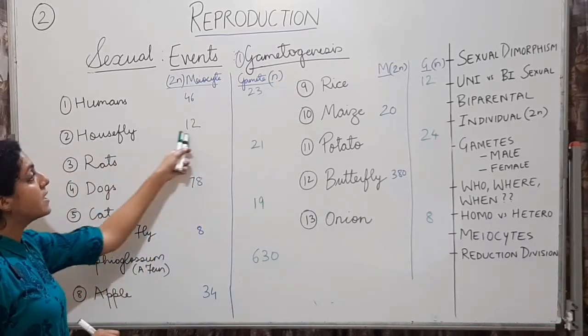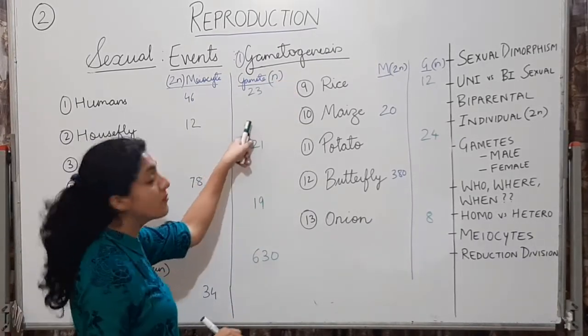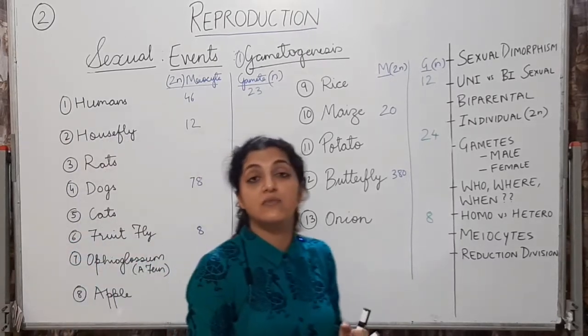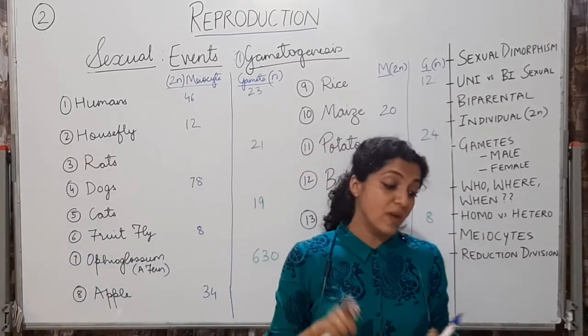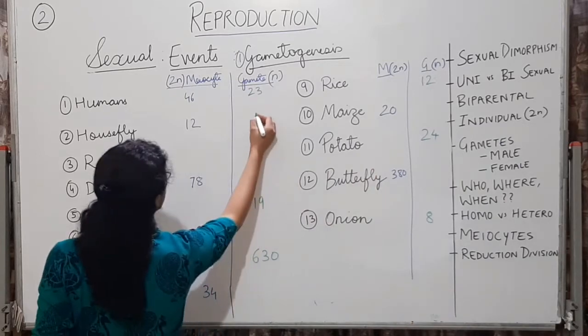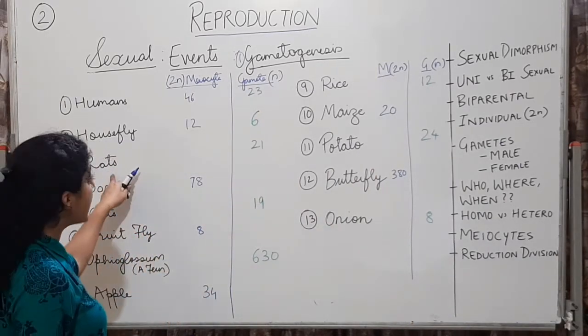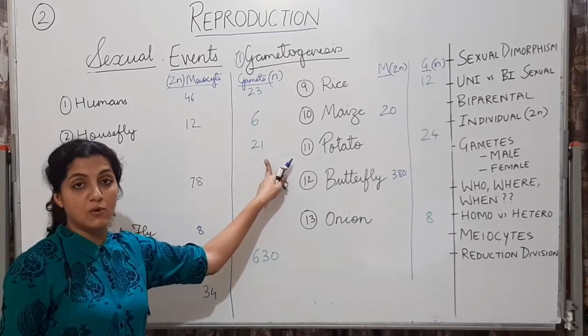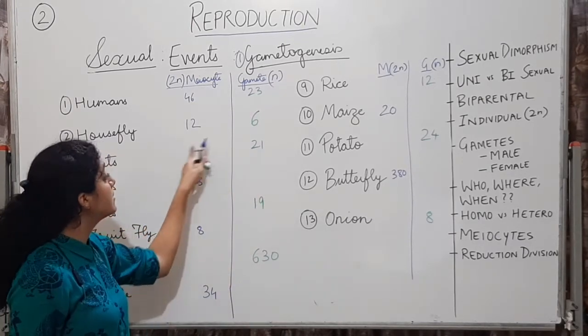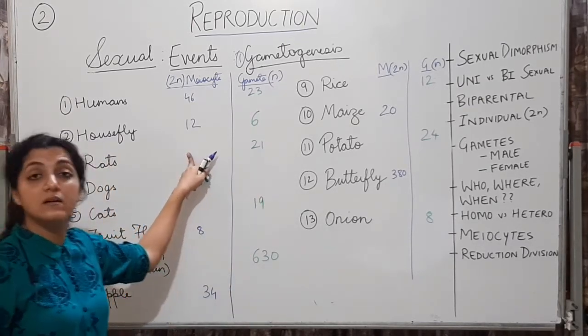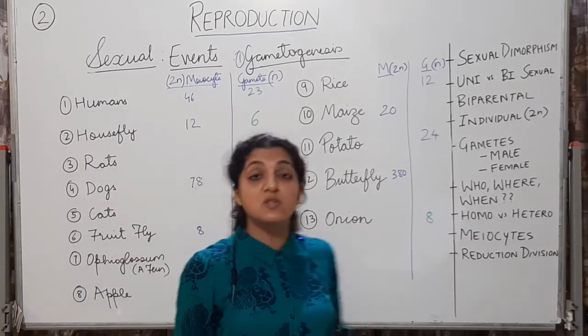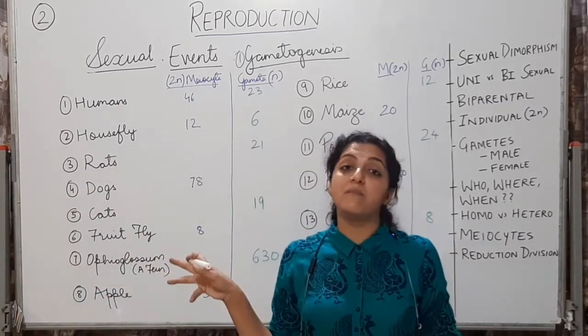Alright, housefly: if 12 is over here, then over here what will you have? You are going to divide it by 2, as we have discussed. So 12 divided by 2, you are going to get 6. Now, in rats the gamete number is given as 21. To find the number of chromosomes in the meiocyte, you have to multiply by 2.